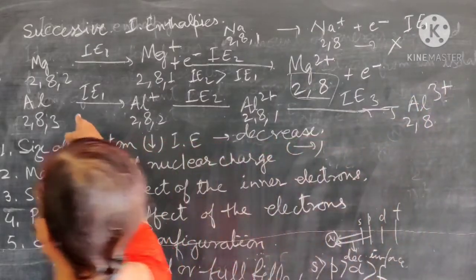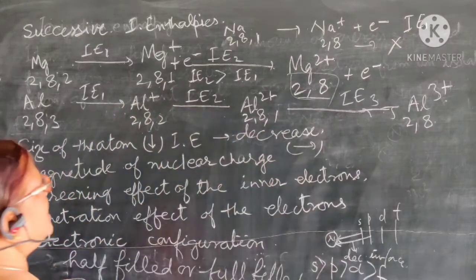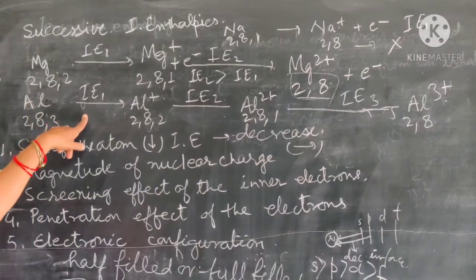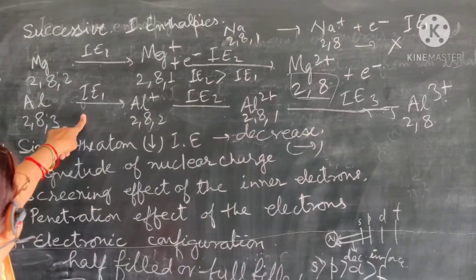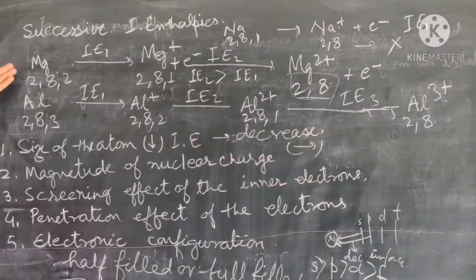So you can see in this species we have removed 3 electrons. So this is the first ionization energy. First ionization energy for aluminium is greater than either sodium or magnesium. That is due to decrease in atomic size and increase in nuclear charge.